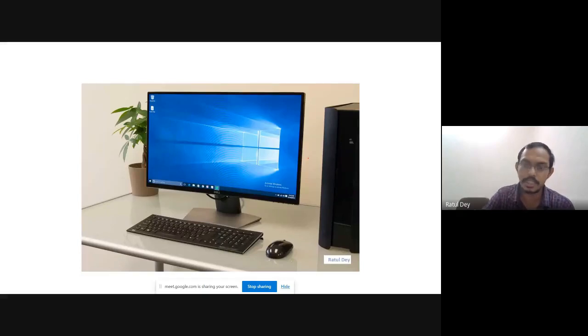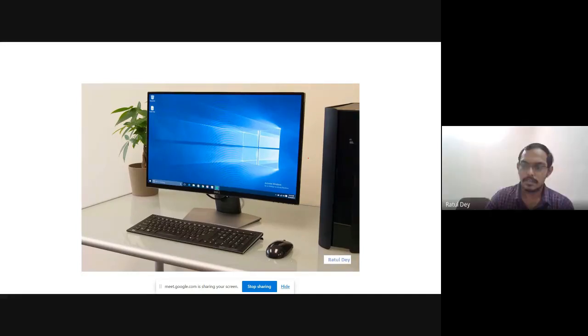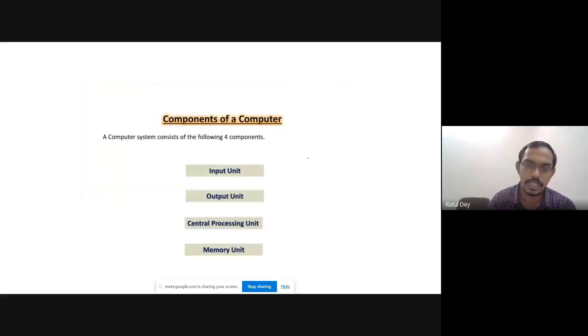The very first point we have to discuss is the basic computer. Now, what is a computer? Can anyone say what a computer is? A computer is an electronic device, so it is a machine. After all, it is a machine, and in this machine we can calculate something. You can go for any kind of arithmetic operation, any kind of logical operation, any kind of controlling system. I will go to the next slide.